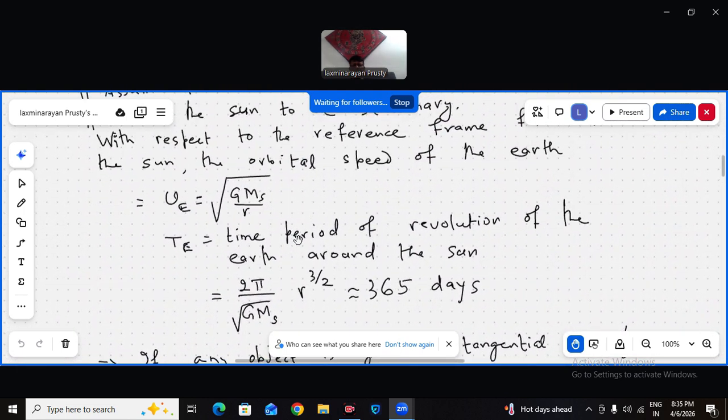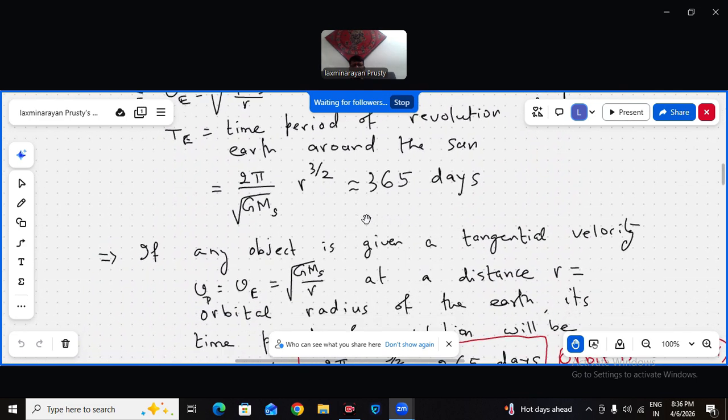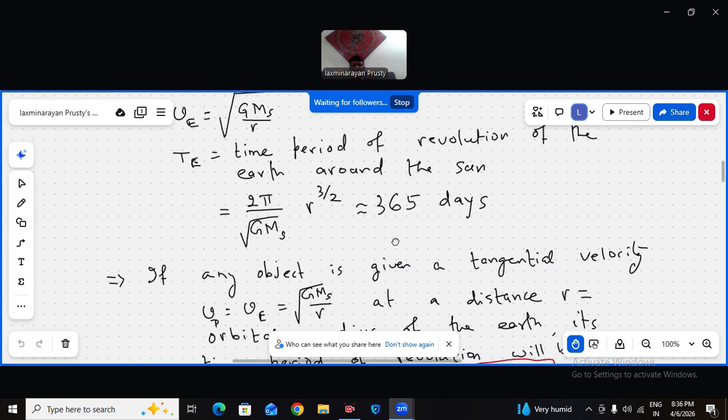What is the time period of revolution of the Earth around the sun? This is what Kepler's third law is. In place of r, this is A, the semi-major axis. For a circular orbit, semi-major axis and semi-minor axis are all equal to the radius of that circular orbit. So T is proportional to r to the power 3 by 2, where the proportionality constant is 2 pi divided by root over of G Ms. And we know this is 365 days, almost.